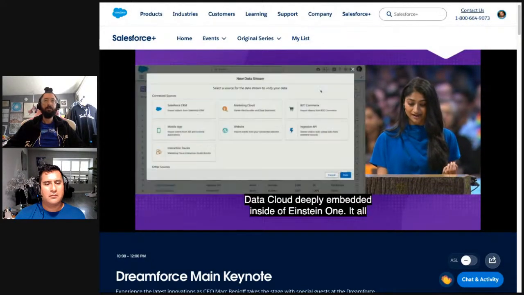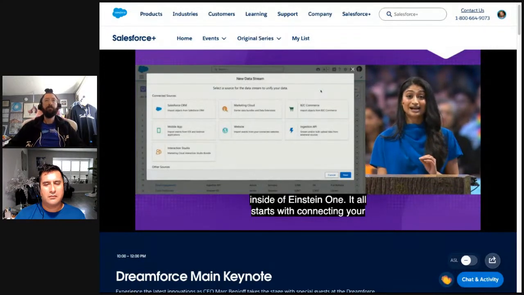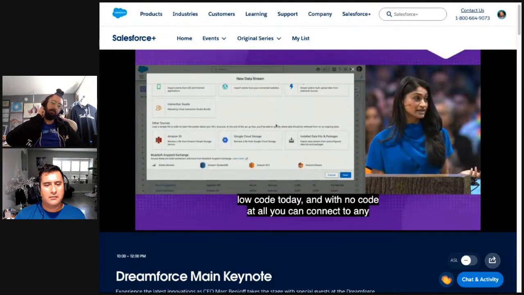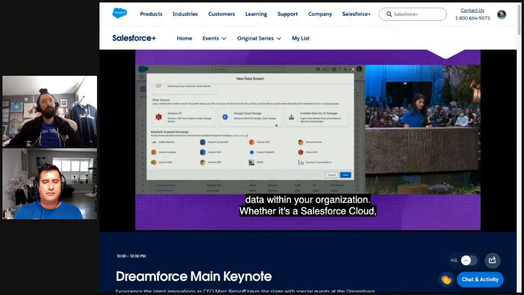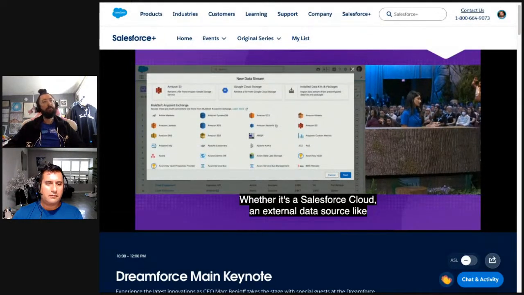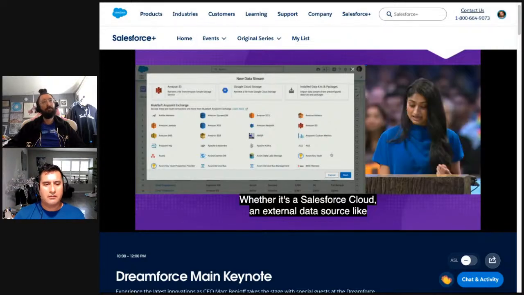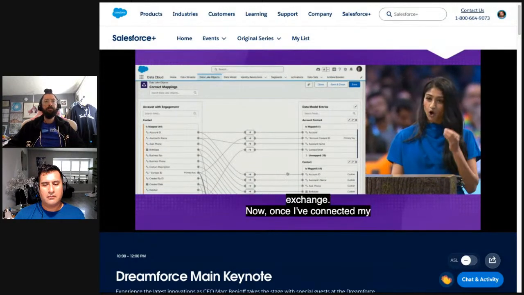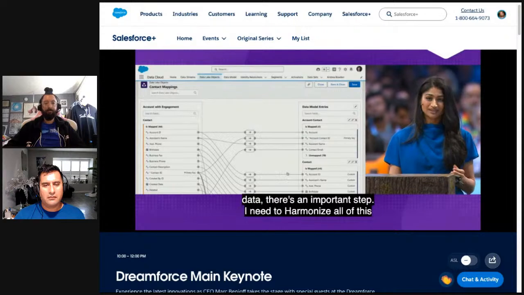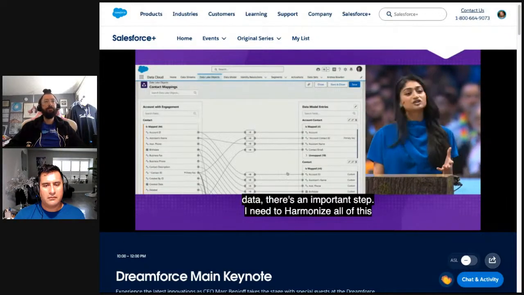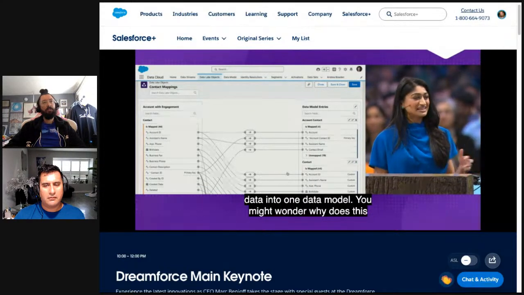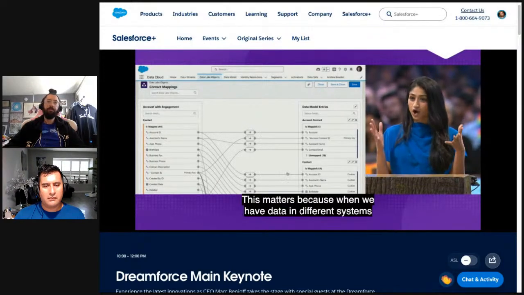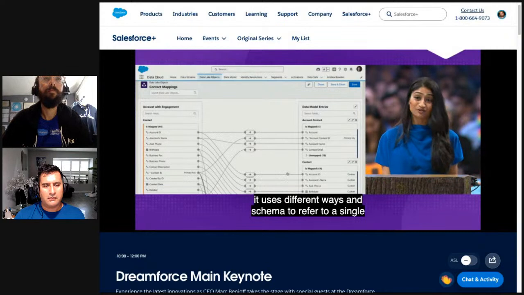We've been talking a lot about low code today, and with no code at all, you can connect to any data within your organization, whether it's a Salesforce cloud, an external data source like Amazon S3 or Google Cloud, or even a wide variety of connectors with MuleSoft Endpoint Exchange. Now, once I've connected my data, there's an important step. I need to harmonize all of this data into one data model. You might wonder, why does this matter? This matters because when we have data in different systems, it uses different ways and different schemas to refer to a single individual. And when we bring all of this data onto the platform, now all of our data speaks the same language.